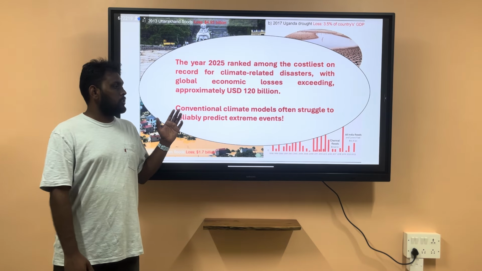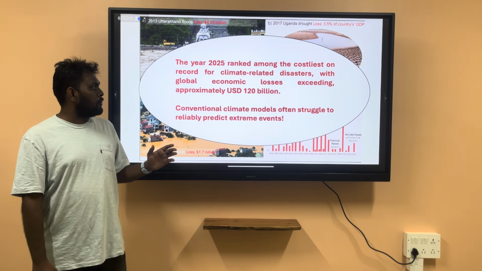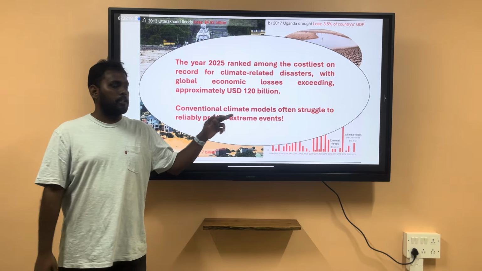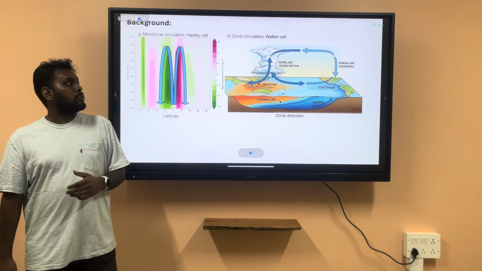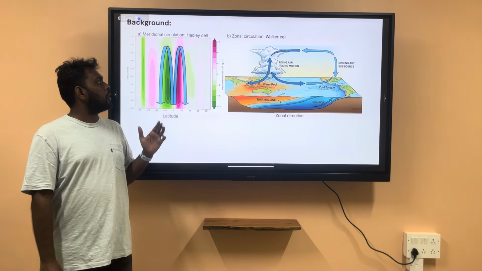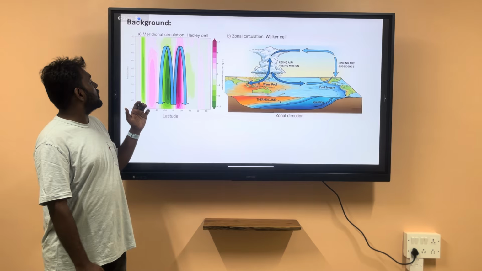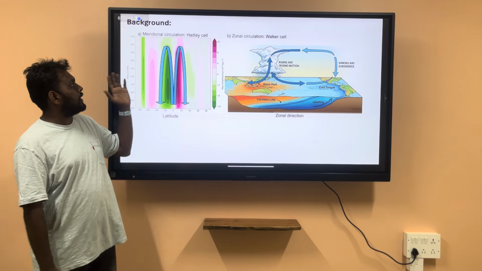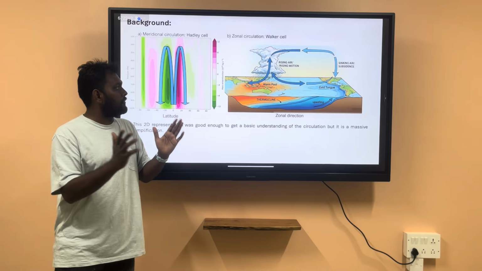Even though the technology has improved, models have improved, they often struggle to reliably predict extreme events, particularly in the tropics. To understand this, I would first like to start with understanding what has been understood about tropical circulation. Tropical circulation has been idealized as the Hadley cell, which is basically a zonally averaged concept.